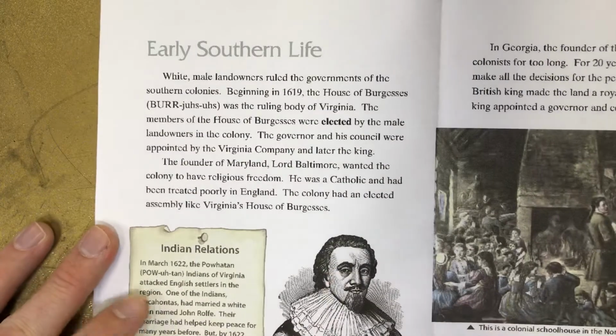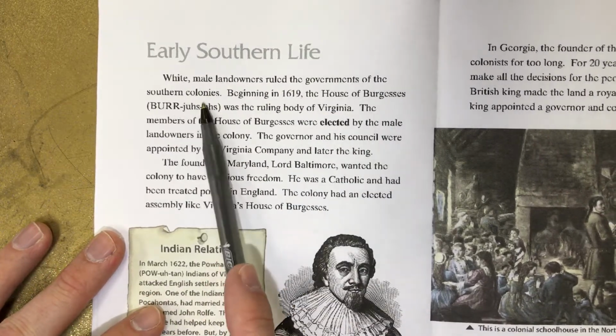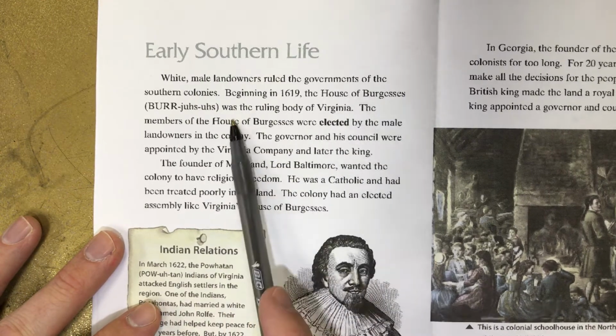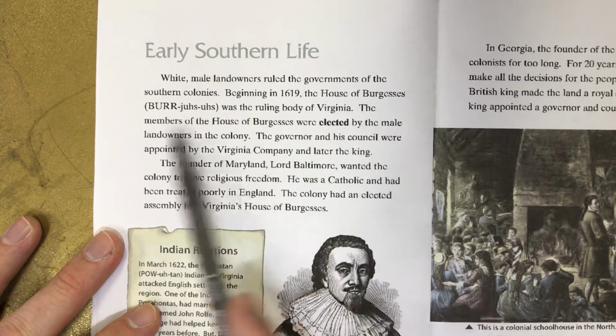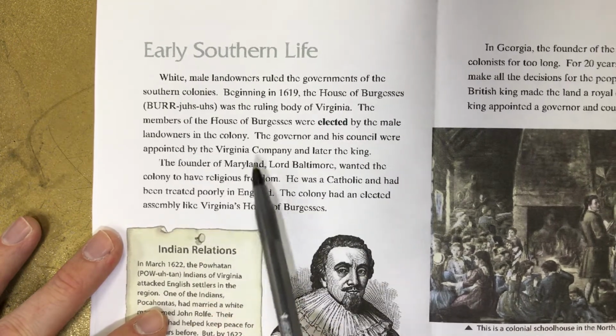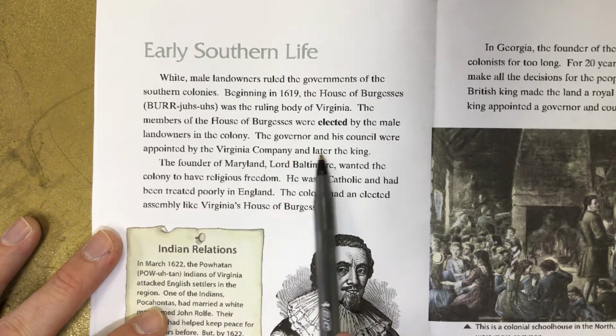Early Southern life. White male landowners ruled the governments of the southern colonies. Beginning in 1619, the House of Burgesses was the ruling body in Virginia. The members of the House of Burgesses were elected by the male landowners in the colony. The governor and his council were appointed by the Virginia Company and later the king.